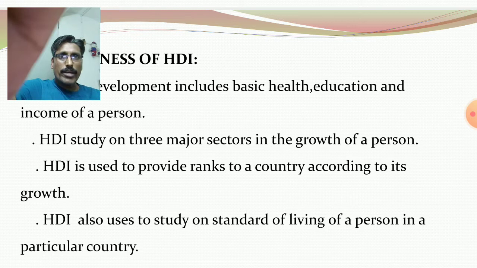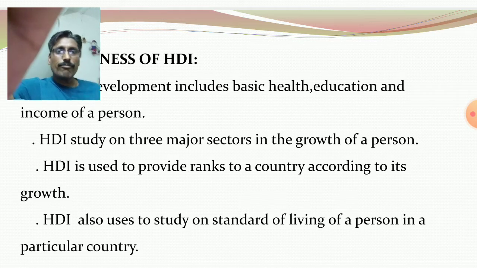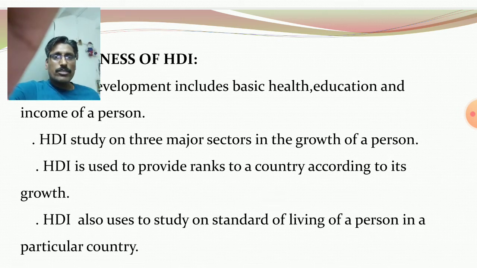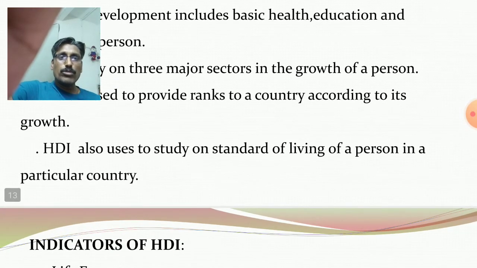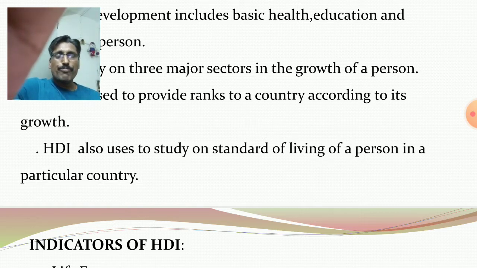UNDP measures the human development of different countries, and according to this, UNDP gives the ranks. HDI also is used to study the standard of living of a person in a particular country. Standard of living of a person mainly depends upon the average income or per capita income. So it is the usefulness.